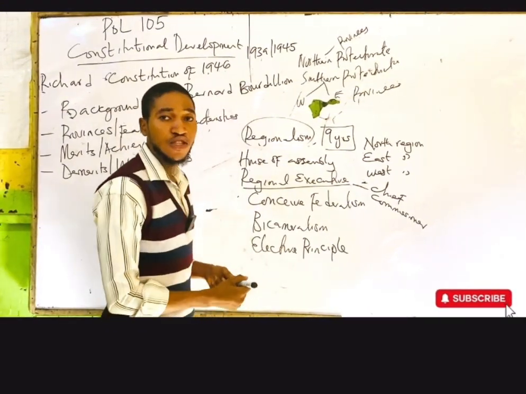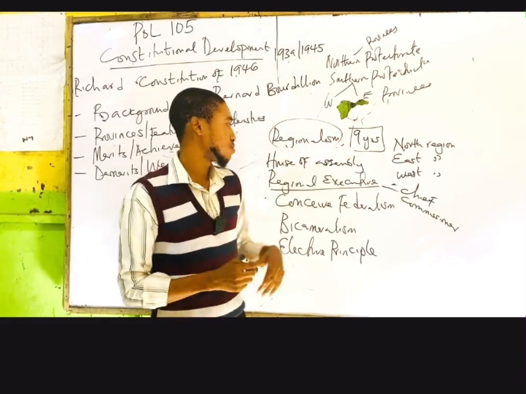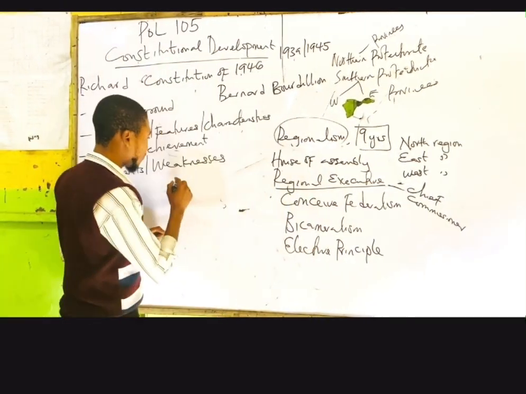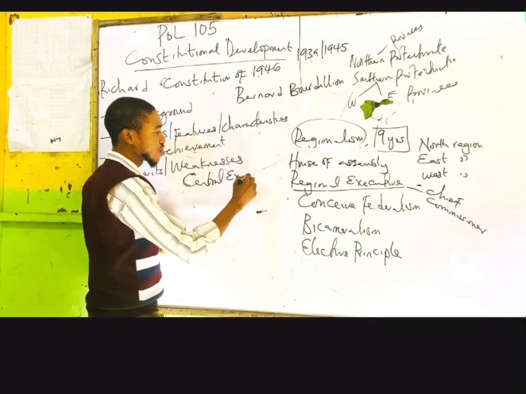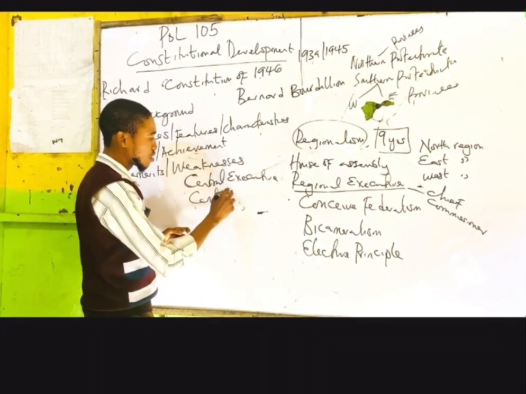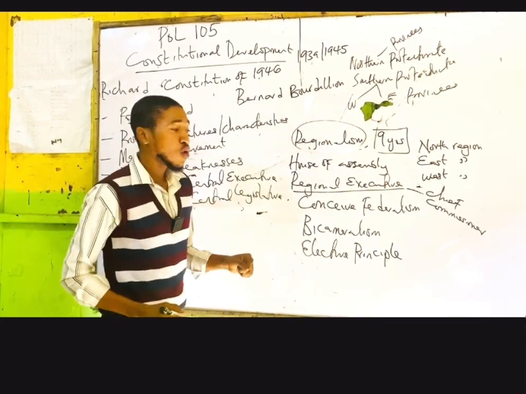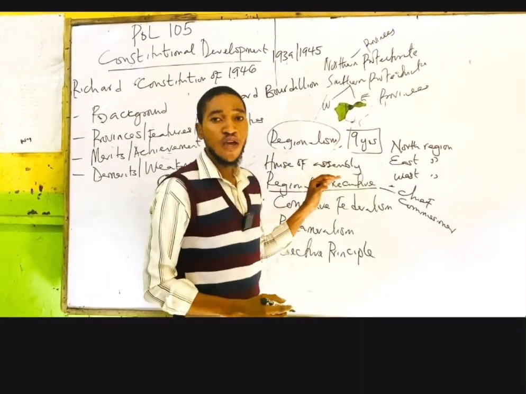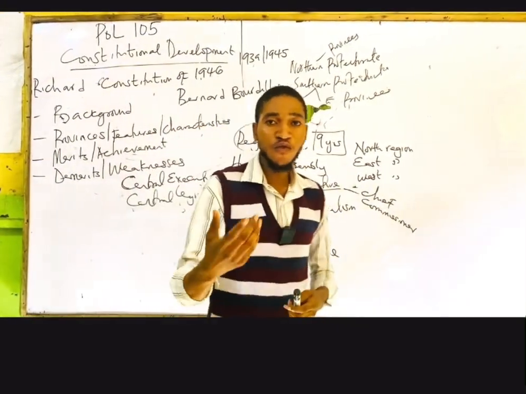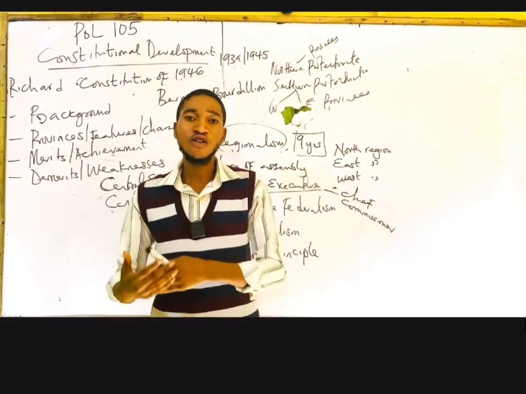Who was the head of the executive council at the federal level? Taking that we have a regional executive, definitely we also have a central executive, and we also have a central legislature. When we talk about region now, we are referring to the state level. So we have the levels of government. There are the federal, state and local governments.